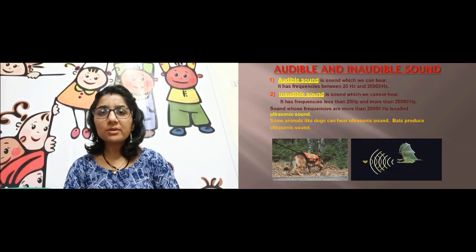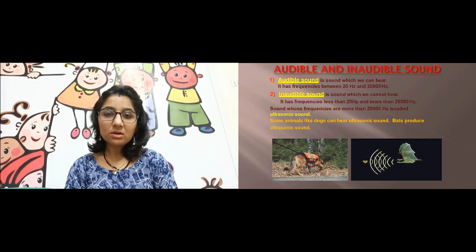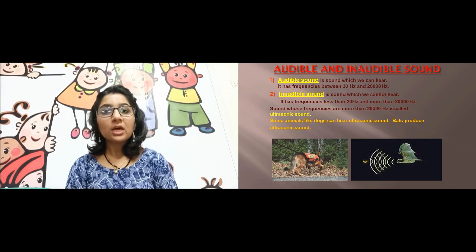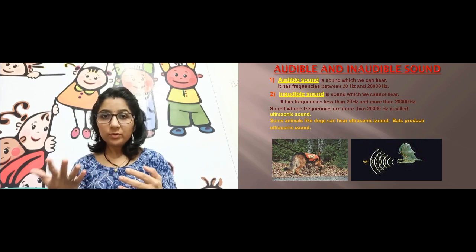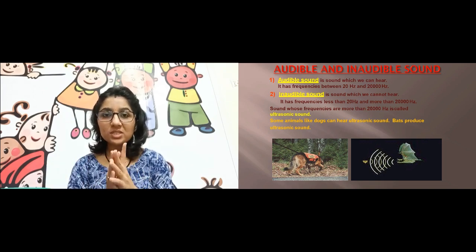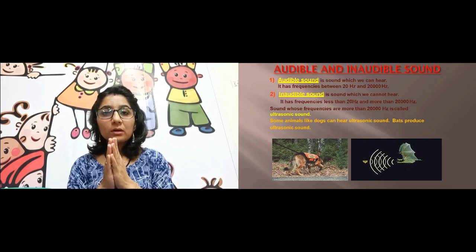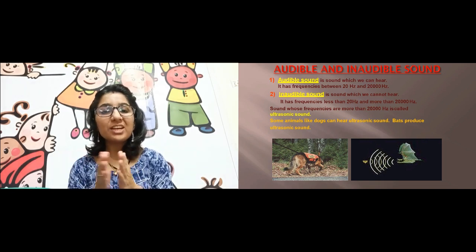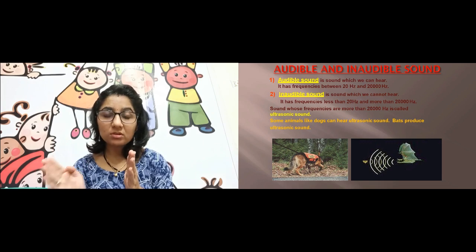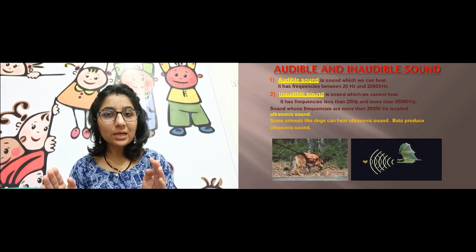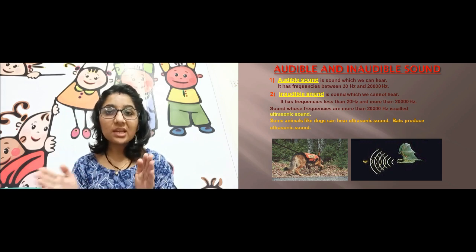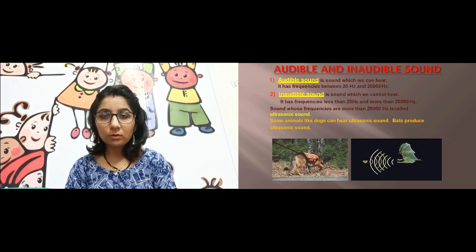Then there is some sound that is audible, some sound that is not audible. The sound which we can listen to is the audible sound, and the other one is inaudible sound. And we have learnt about frequency, right? The unit of frequency is hertz, how many times it vibrates in 1 second. So the sound which has frequency between 20 hertz to 20,000 hertz, keep in mind, this ranged sound is audible to us. This ranged sound is the audible sound.